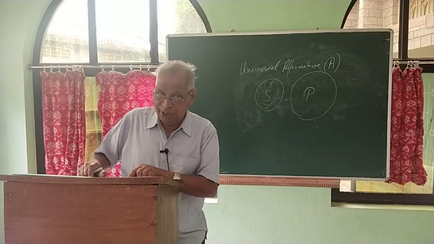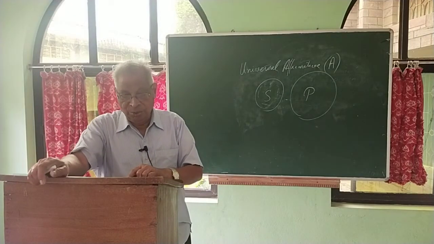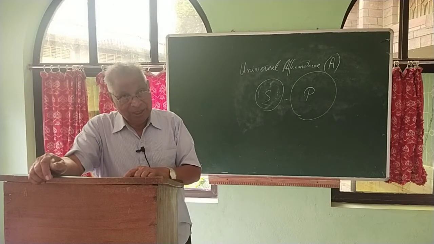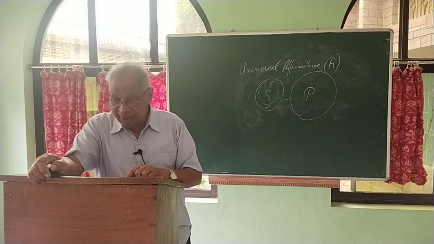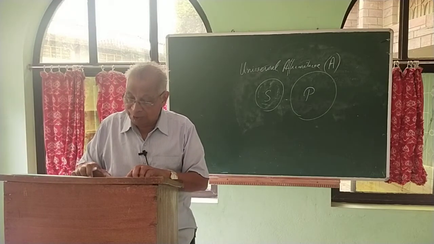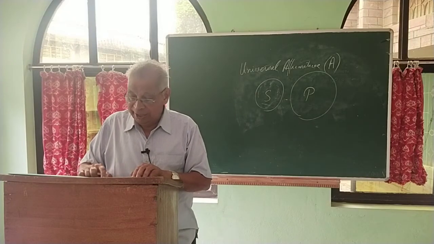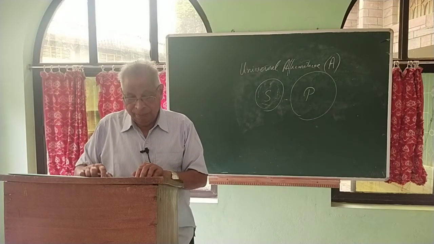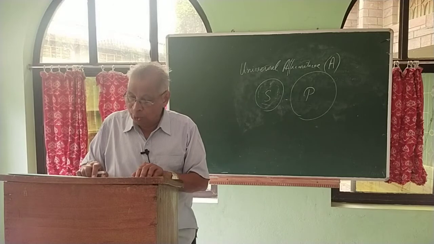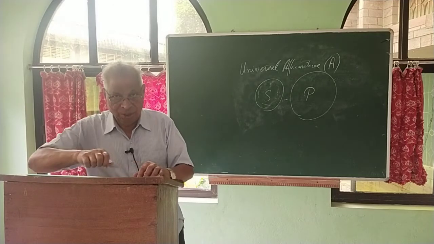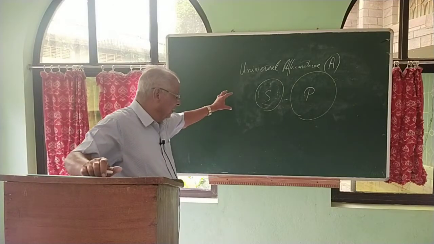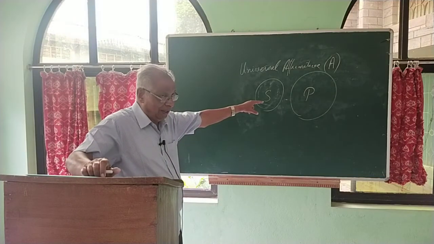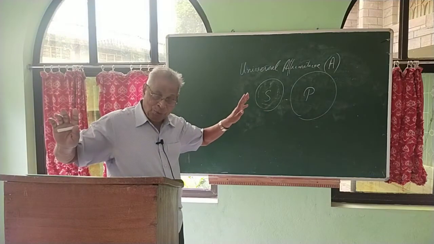Now what is the speciality of this particular affirmative? Here the class S is partially included in the class P. That means the whole class S is not included in the class P, but it is not totally excluded either.